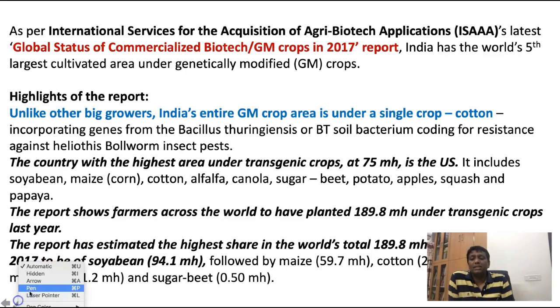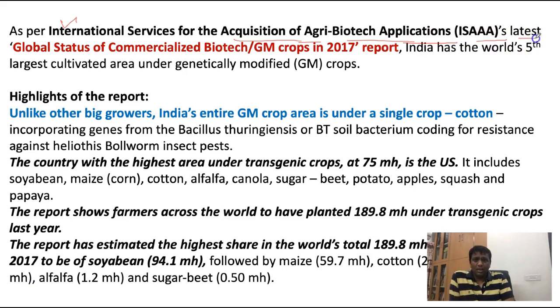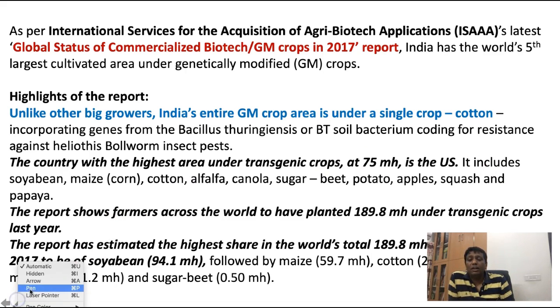GM crop is what? That is a genetically modified plant, everybody knows. Actually, according to the international survey for the acquisition of agri-biotech applications, the report on the latest global status of commercialized biotech or GM crops in 2017 was released, and according to this, India stands 5th in the world in the production of genetically modified crops, especially cotton.